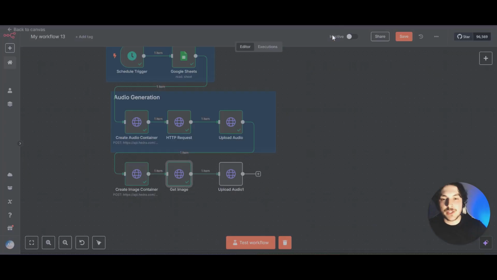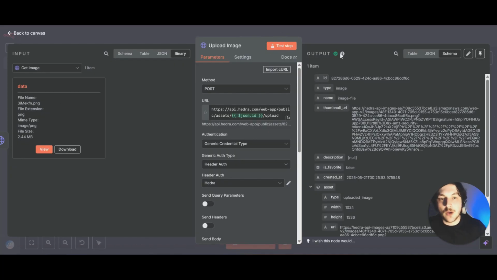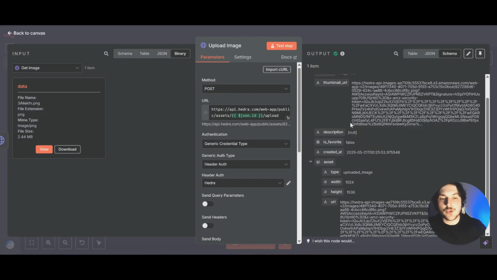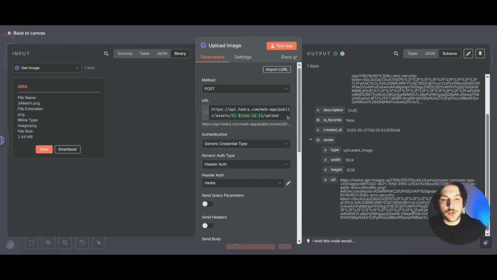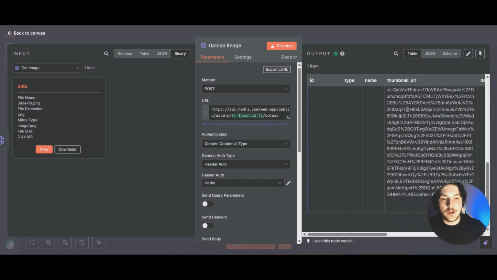So we can click out of this node for now. Under this node right here, we're going to click in and rename this to upload image. The good thing about this one is that everything is going to stay the same. When we click test step, it should upload this image right here from the previous input. The output was successful, and if we scroll down, you can see it did output this URL. If we go into table format, you can see that's a very long URL, but we don't need to do anything to it right now.